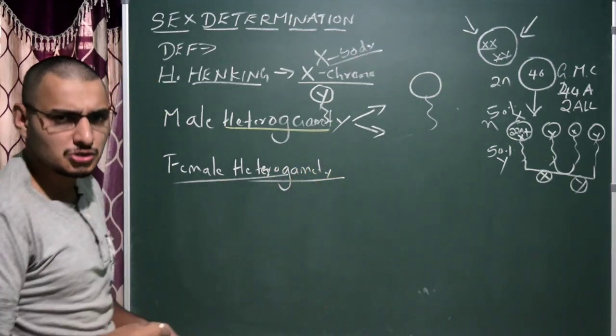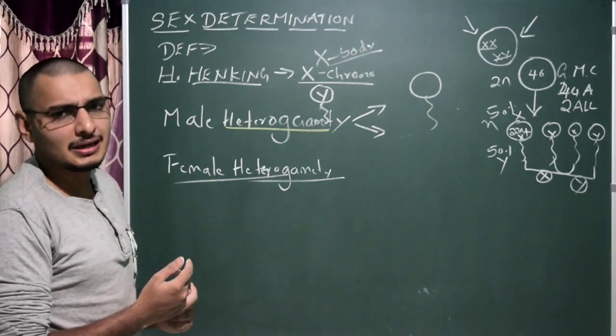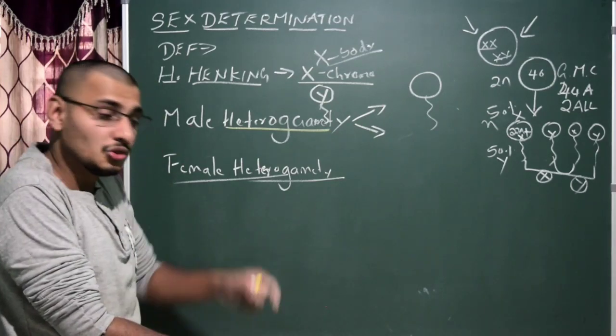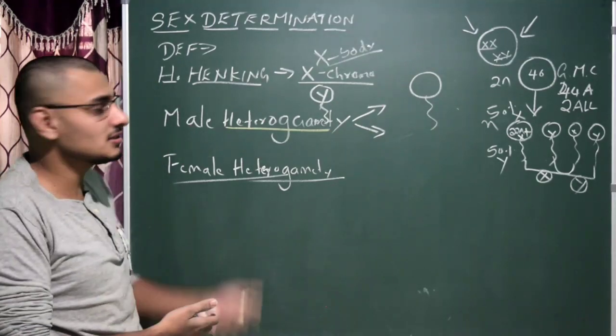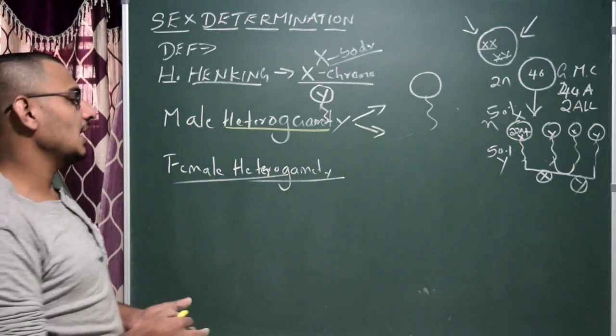In the case of birds also you see a different type of chromosomal arrangement, where the female, based on the type of allosome which goes into the gamete, actually determines the sex of the baby bird. So that is female heterogamety.